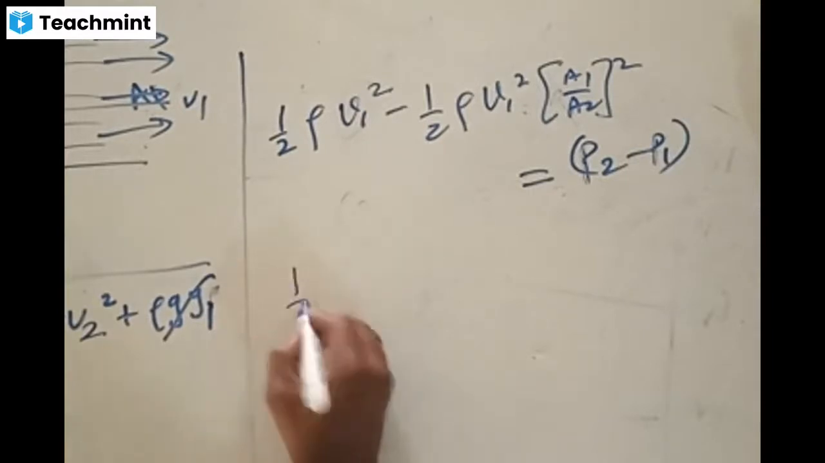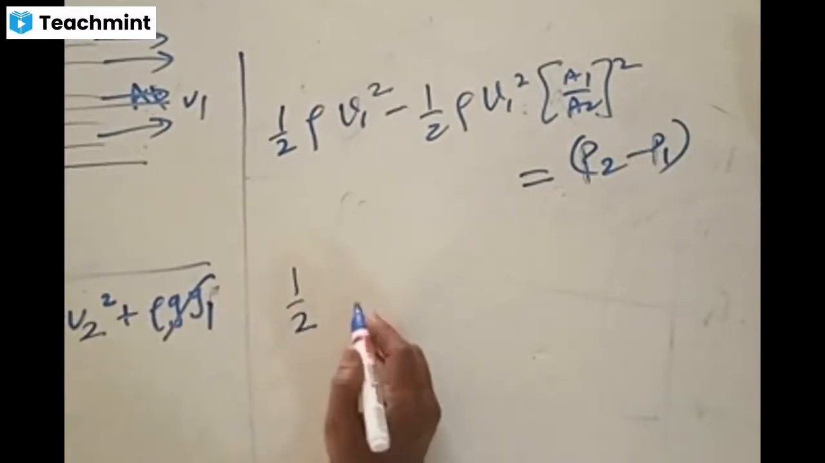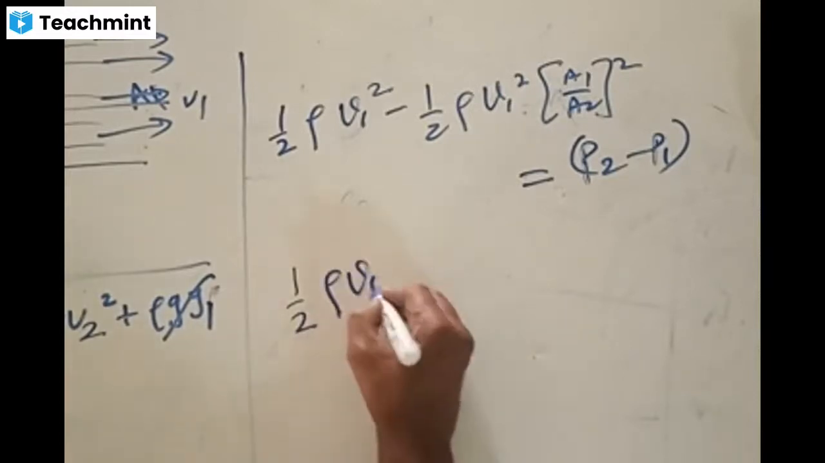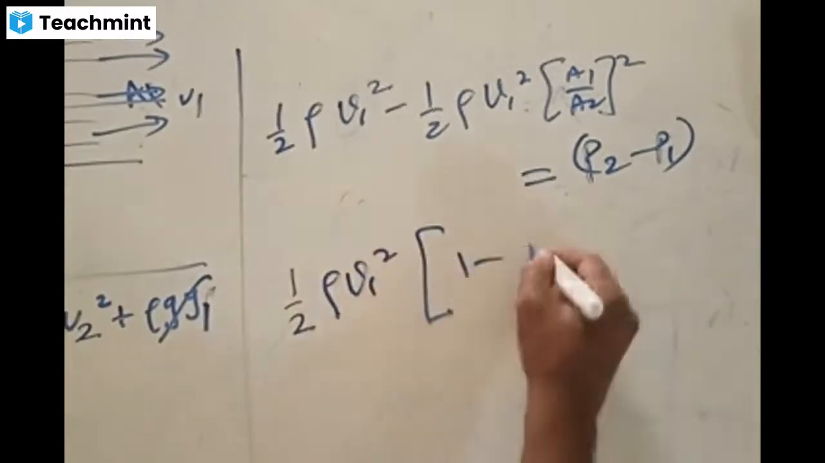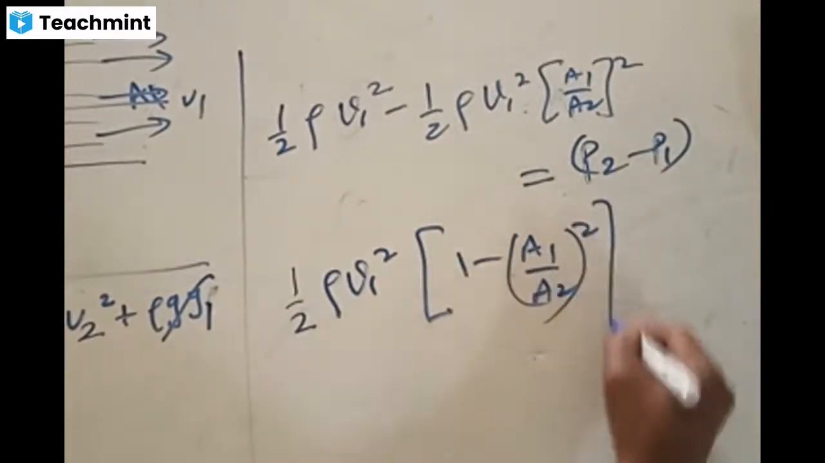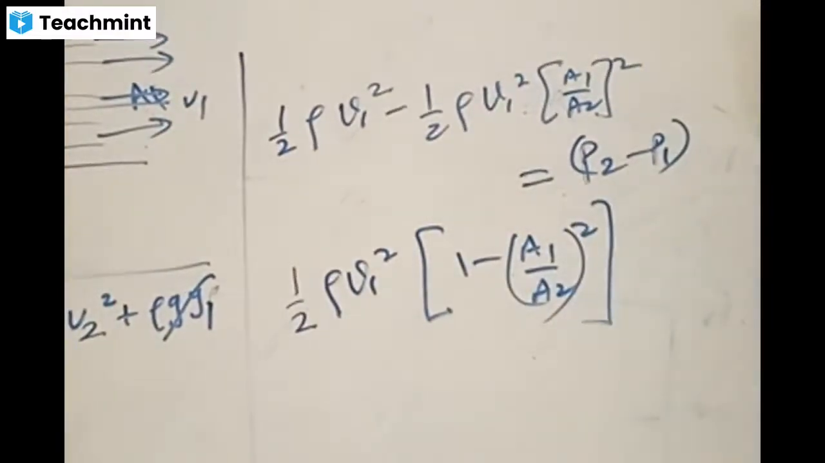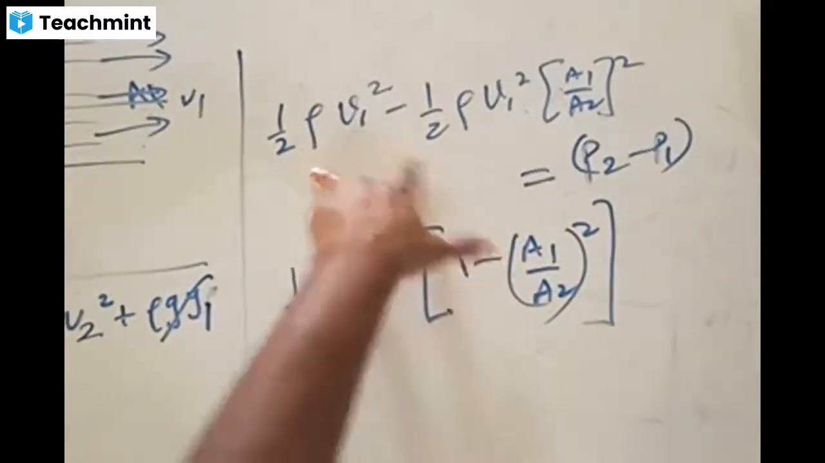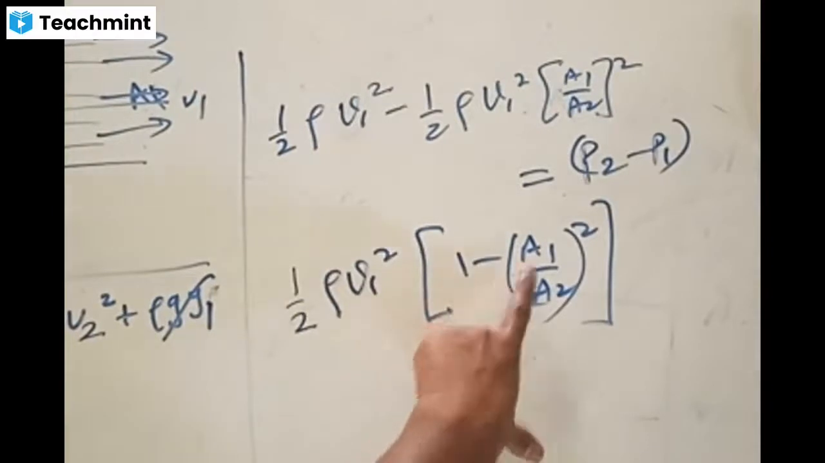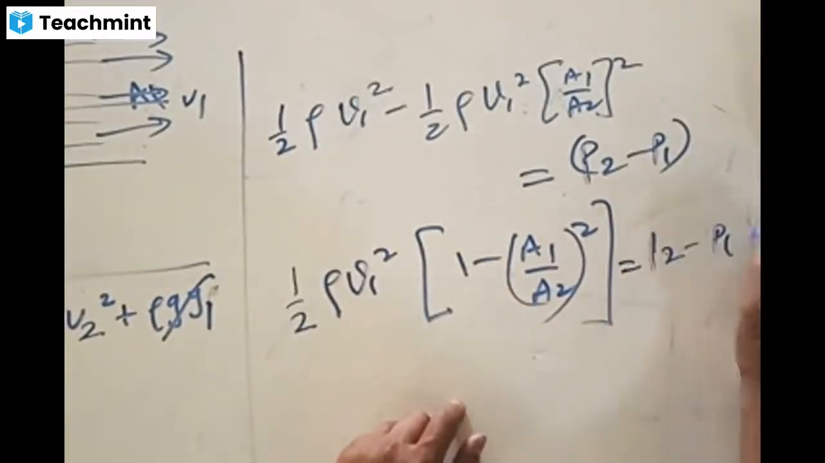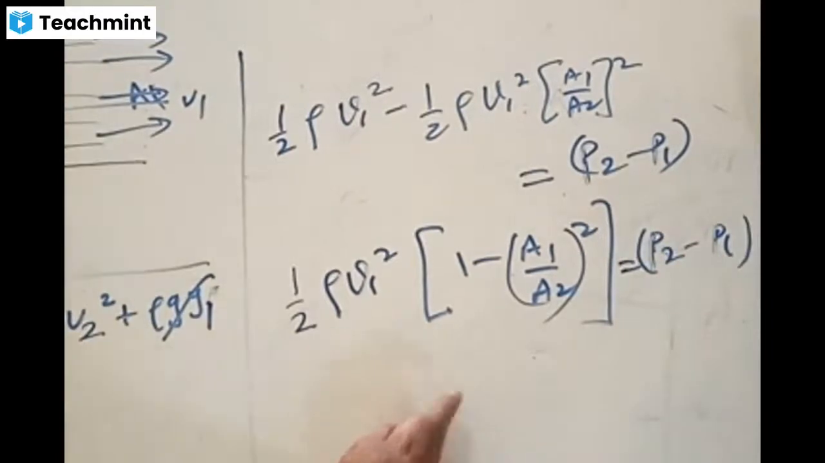You can take half rho V1 square common. Taking half rho V1 square common, we get 1 minus A1 by A2 whole square, which is equal to P2 minus P1.